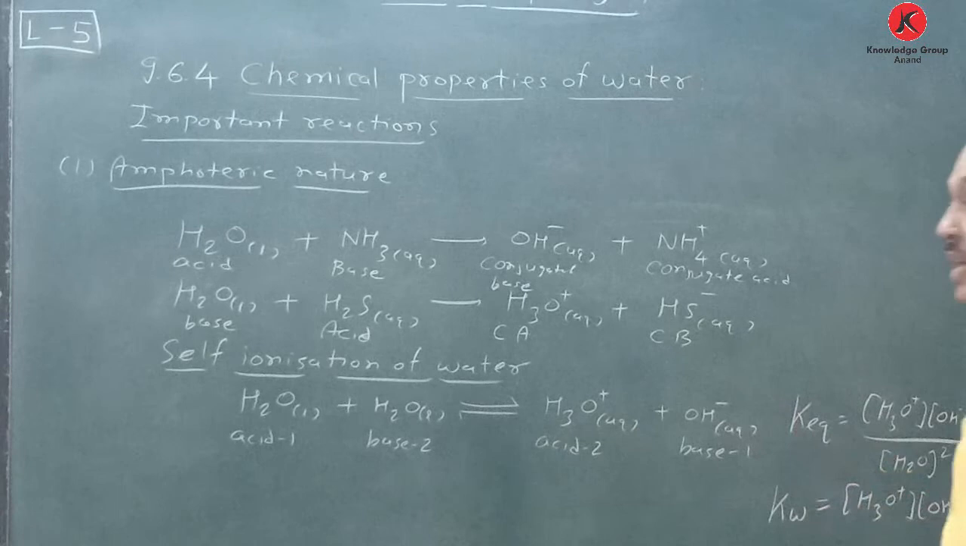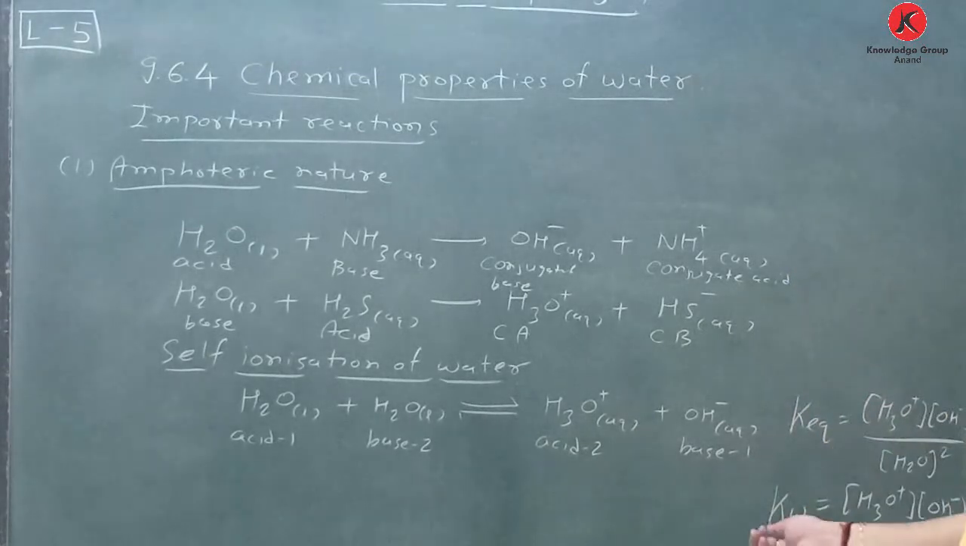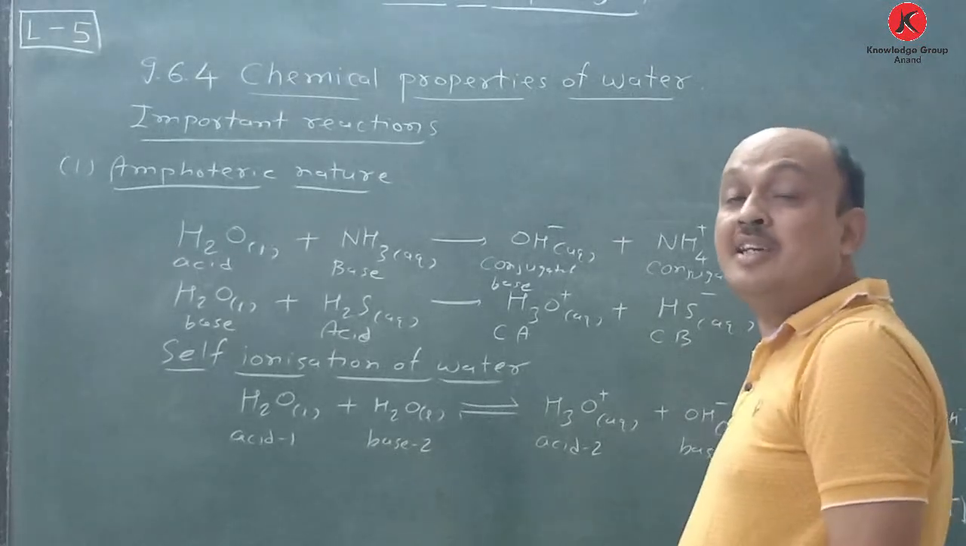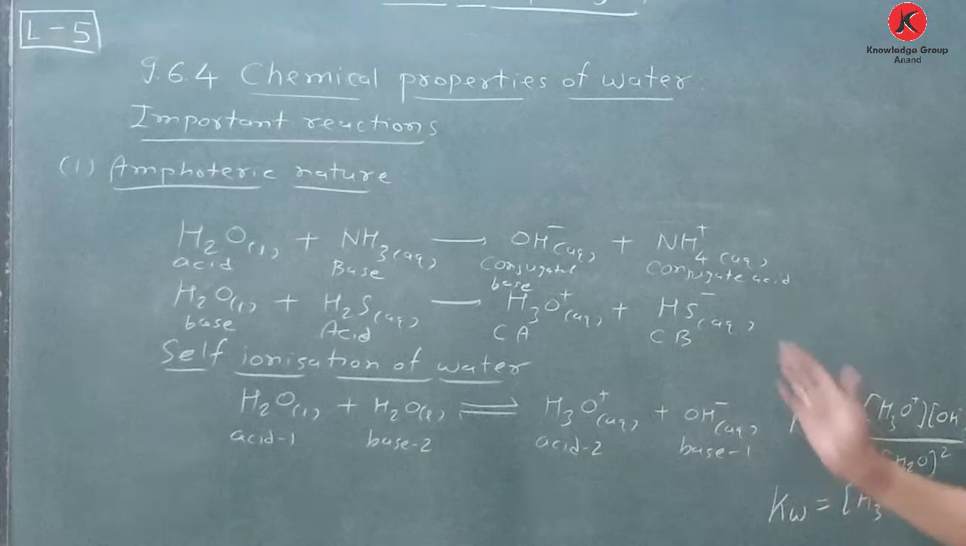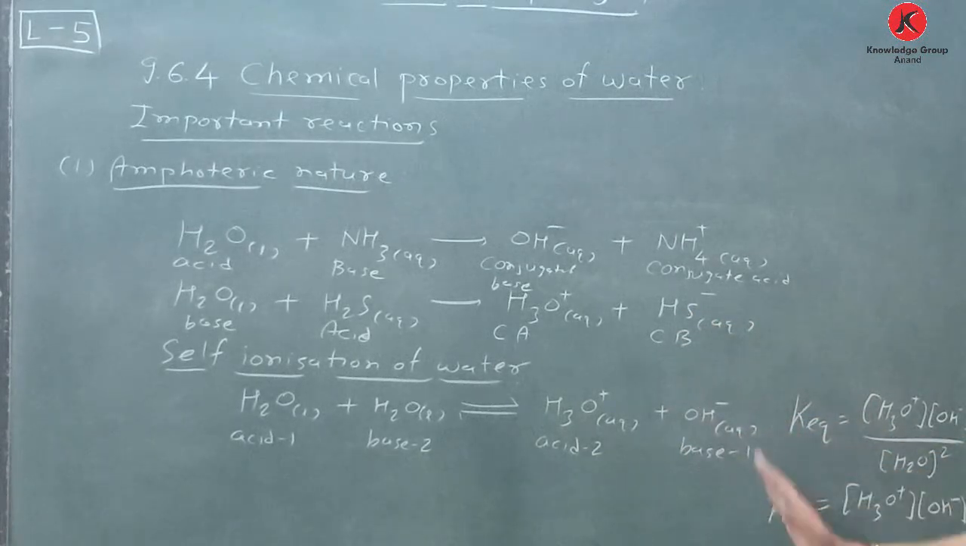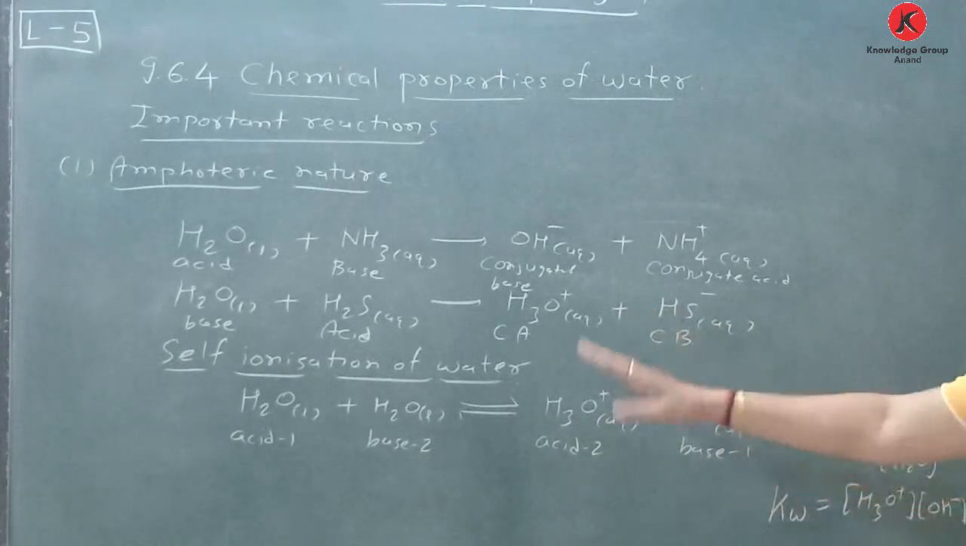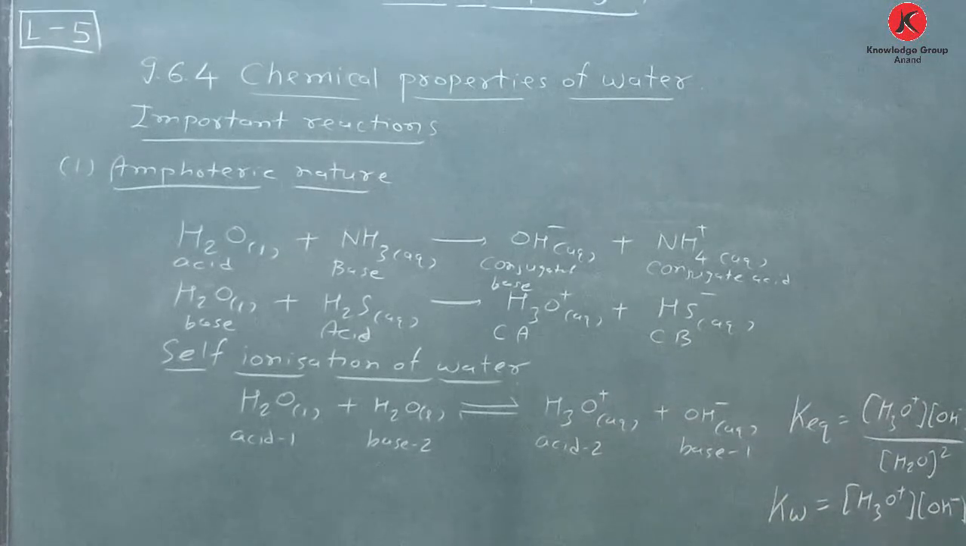And at 298 Kelvin, if we carry out the experiment, concentration of H3O plus is equal to 1 into 10 raised to minus 7 molar, and concentration of OH minus is equal to 1 into 10 raised to minus 7 molar at equilibrium, and therefore this Kw value is 1 into 10 raised to minus 14 molar square. So remember this one. This is not included in your textbook, but it's very important. So self-ionization of water, and that's why the pH of water is approximately 7.